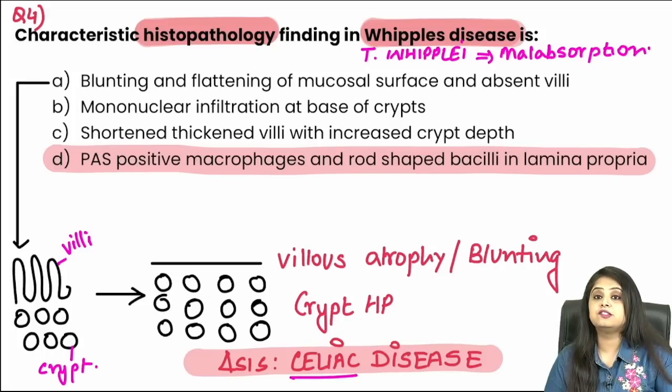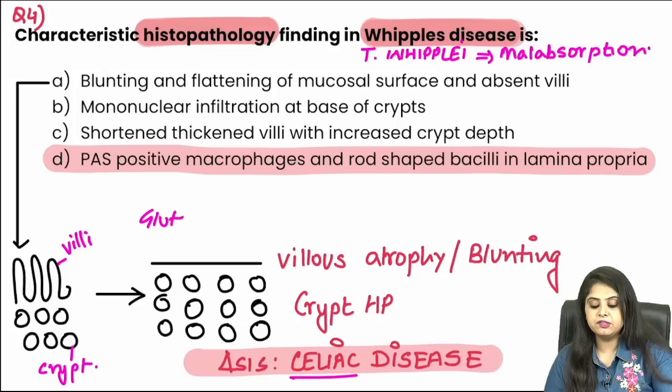But when a person has celiac disease, basically when that person is eating gluten and he cannot absorb gluten, he cannot digest gluten, he starts making antibodies. Those antibodies are now going to go and damage the villi. So what is the first thing seen?